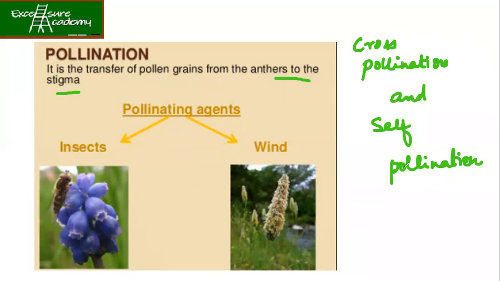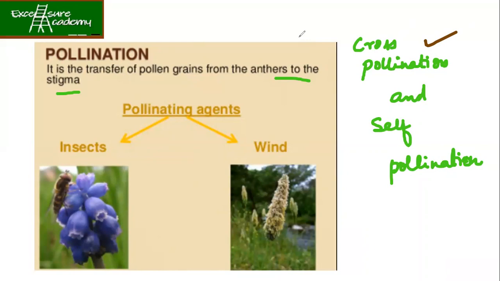Cross-pollination means that when the agents of pollination take pollen grains from one plant to another plant, that's called cross-pollination. Very good. And self-pollination?